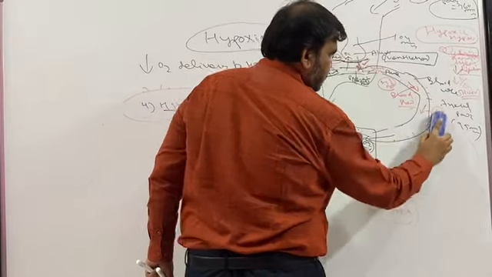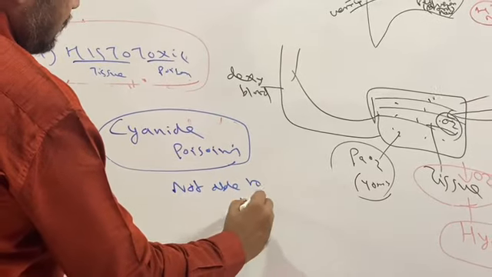For example, cyanide poisoning. In cyanide poisoning, what happens? The tissue is not able to utilize oxygen because the tissue is poisoned.